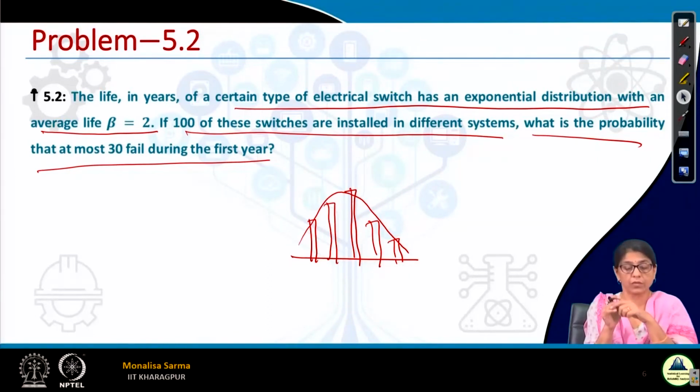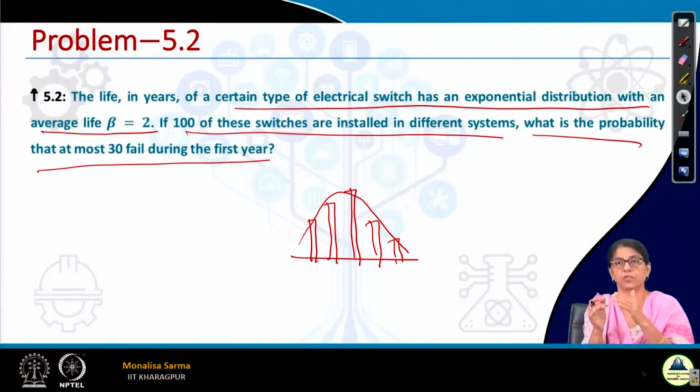For the cumulative value of 30 with n equal to 100, if we have the corresponding table for the corresponding probability, of course the probability is also important, then it is fine. But we don't have tables for all possible values of probability and all possible values of n and x.